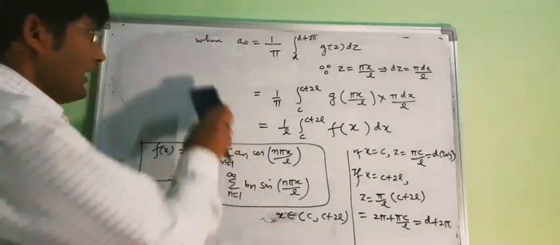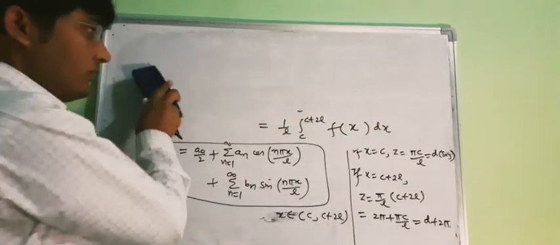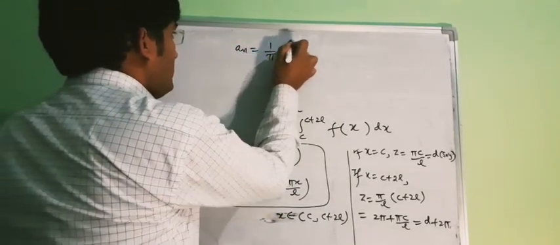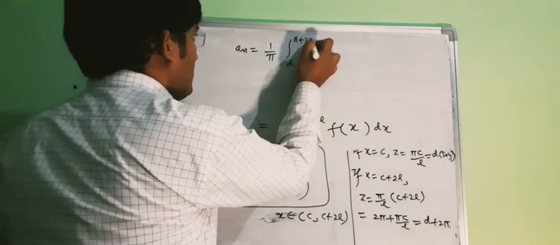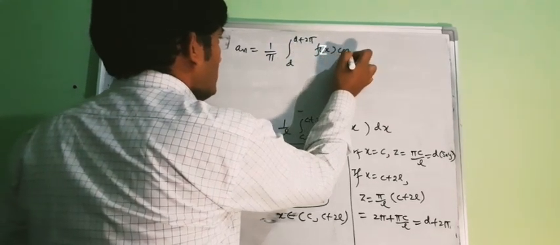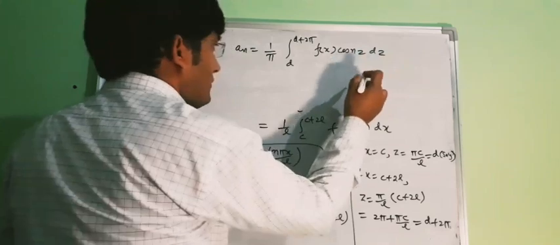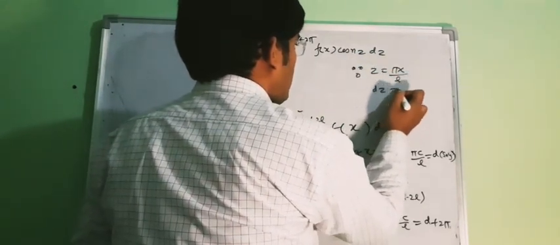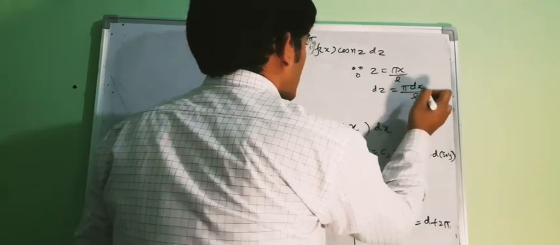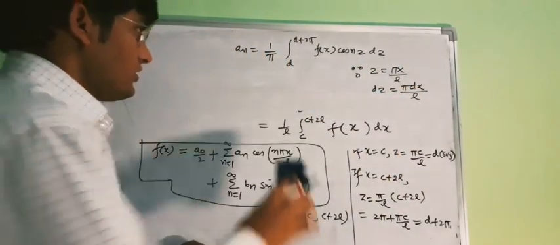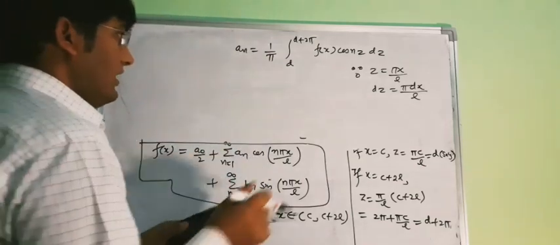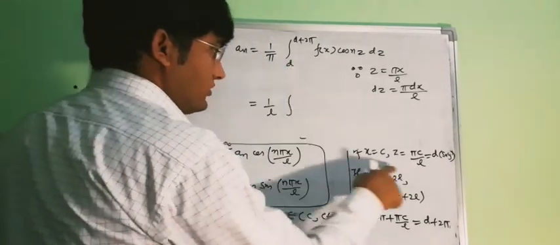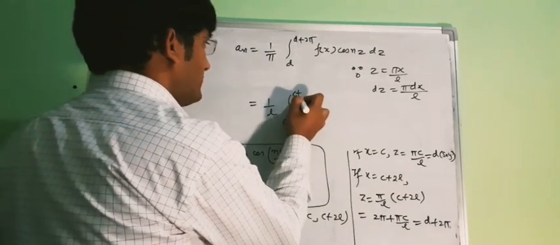Now let us compute an. With a similar argument, our an will be 1 upon pi, d to d plus 2 pi, f of x cos nz dz, because z was pi x upon L, so our dz will be pi dx upon L. So using the similar argument, we will have an equal to 1 upon L. Now for z equal to d, our x will be c, and here we will have c plus 2l.